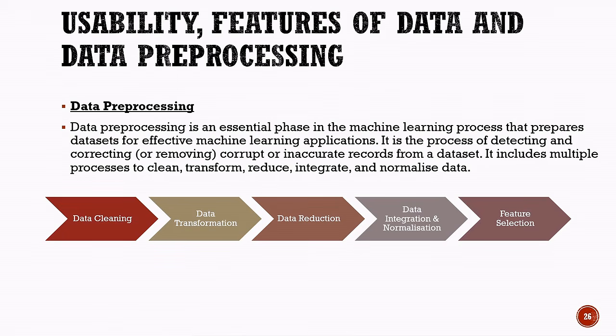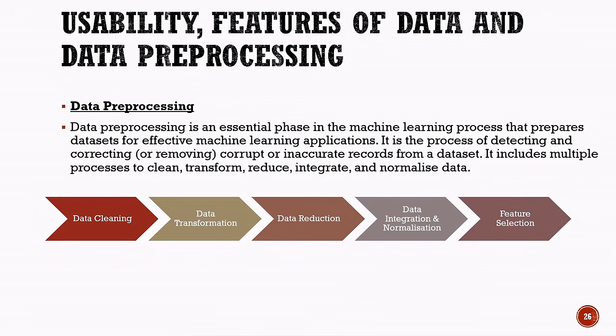First, data cleaning involves identifying and correcting problems such as missing, duplicate, or incorrect data. Next, data transformation involves changing data into a suitable format for analysis or machine learning. Data reduction reduces the amount of data while retaining the important information.